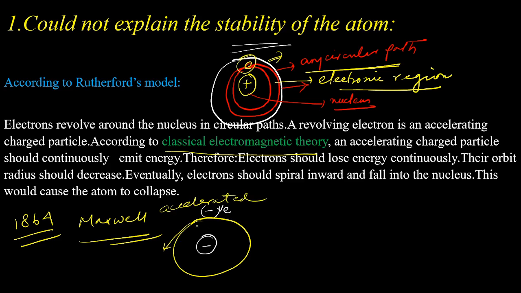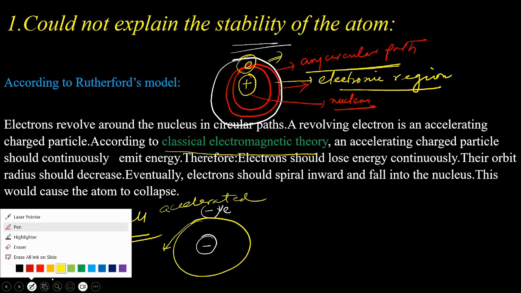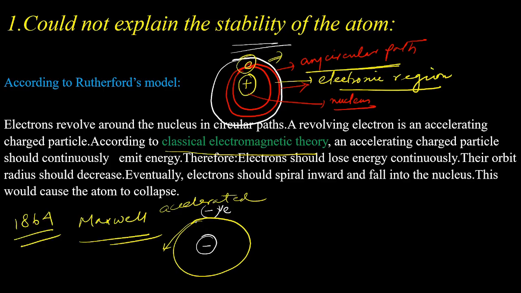Here you can see this negatively charged particle is being rotated around this positively charged particle